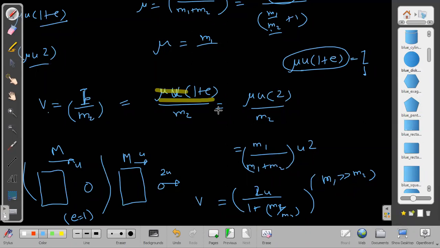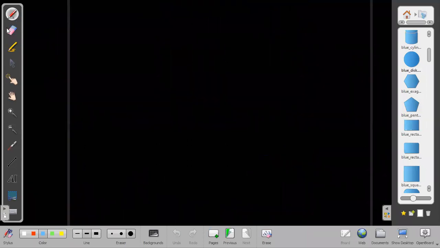How did we answer the kinetic energy question? That we answered because we know that when the masses are equal and collision is elastic, then the velocities are exchanged. By that we got the idea. But I want to prove one thing now that I have not proved. E equal to 1 implies that kinetic energy before collision is equal to kinetic energy after collision.